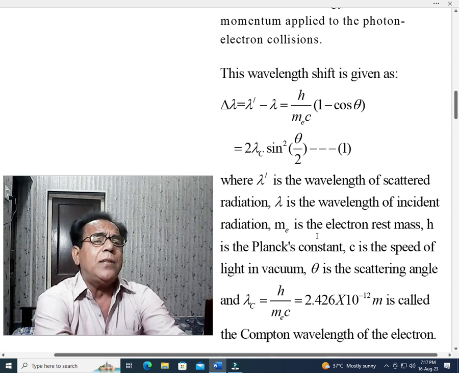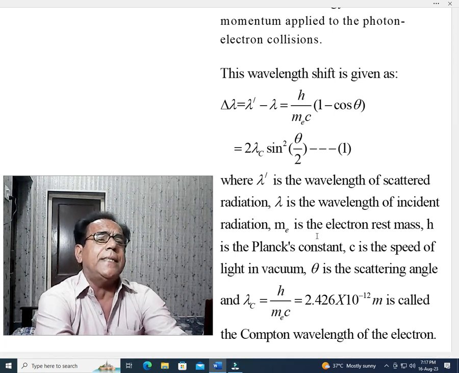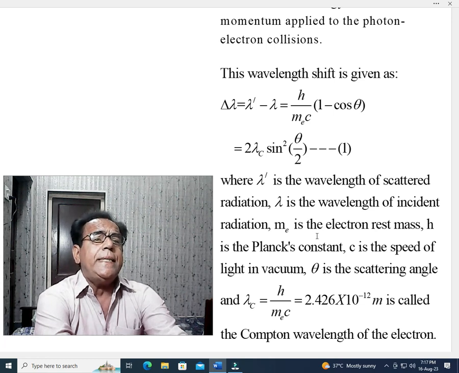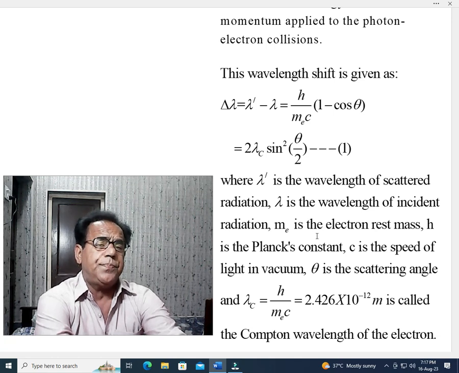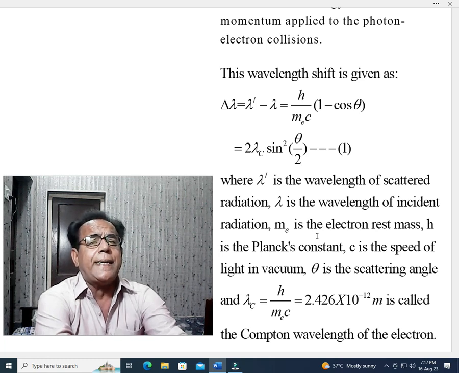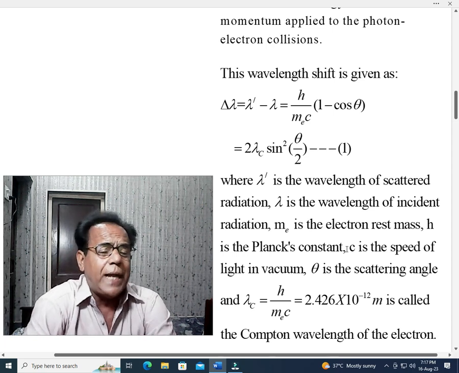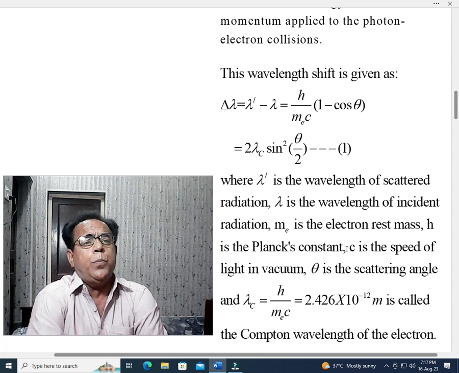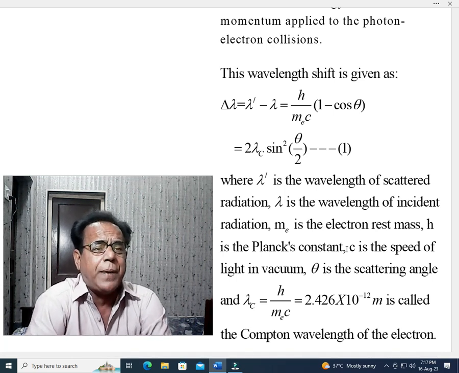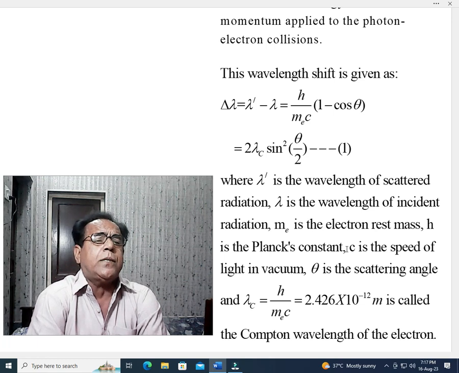In equation 1, lambda dash is the wavelength of scattered radiation, lambda is the wavelength of incident radiation, m_e is the electron rest mass, h is the Planck's constant, c is the speed of light in vacuum, theta is the scattering angle, and lambda_c, where c is written as a subscript of lambda, which is equal to h over m_e c, is equal to 2.426 times 10 raised to the power minus 12 meter, is called the Compton wavelength of the electron.